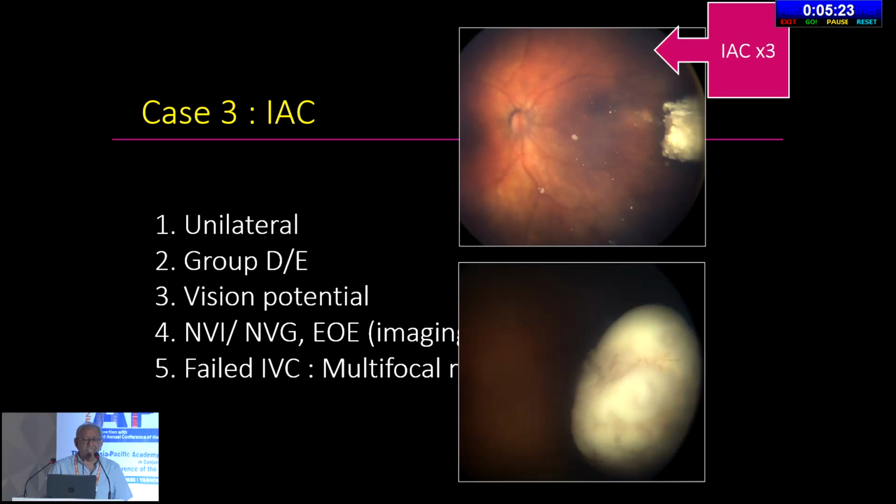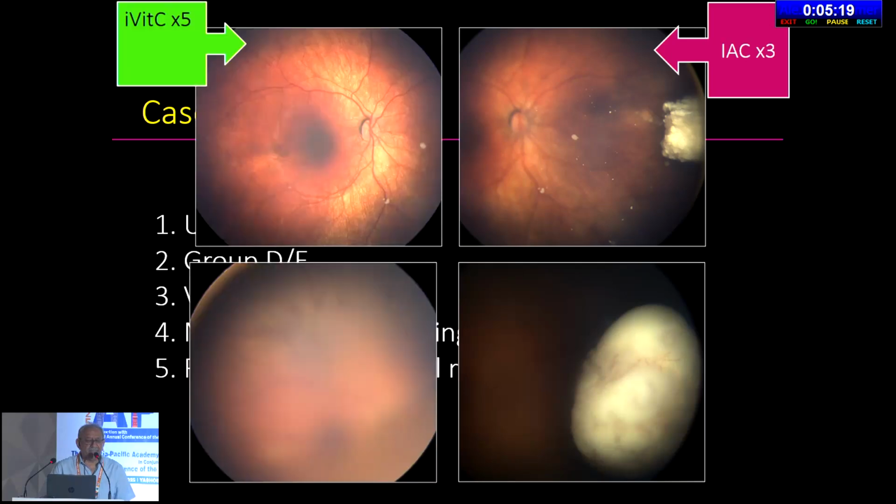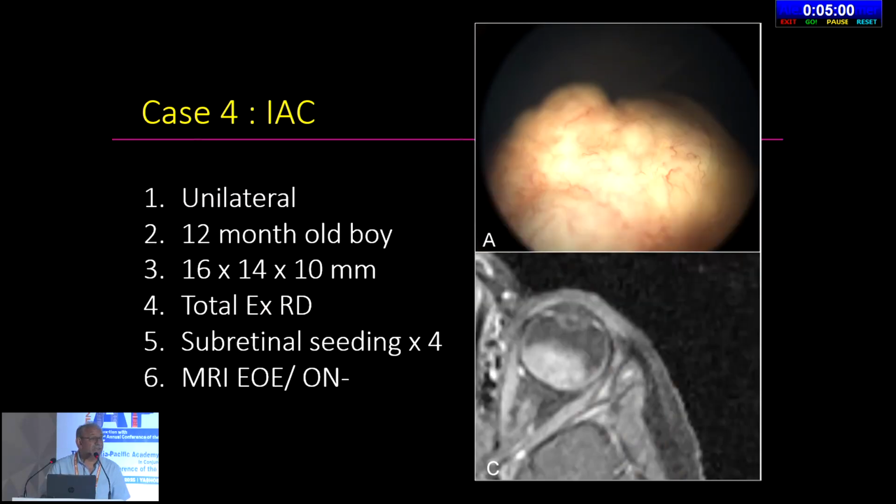You can see the nasal tumor shrinking very nicely. It's unilateral disease, and the patient recovered very good vision, of course combined with intravitreal chemotherapy, in this case mostly melphalan. Seeds went away, and the patient had very good vision. So again, the problem is not the treatment, it's the case selection. If you say IAC did not work, well, there's something wrong in selecting the patient.